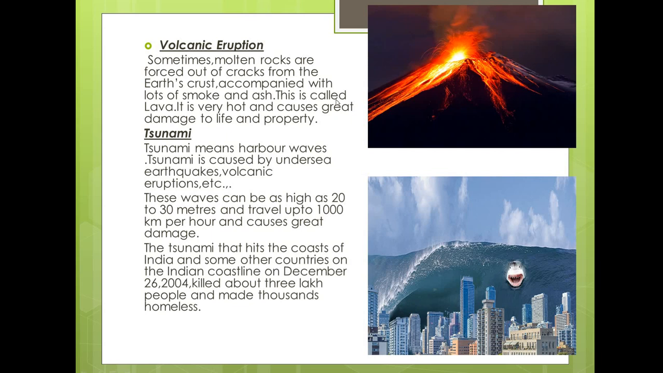This situation is called what? Lava. We know that the molten form of rocks is known as lava. It is very hot and causes great damage to life and property. So it causes great damage, and much loss to properties. So if you have any friends in Japan, they might know about the frequent volcanic eruptions. This kind of activity is known as what? Volcanic eruption. Let us move to the next one.